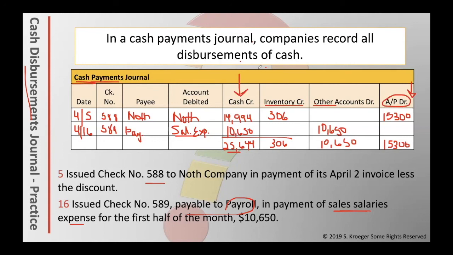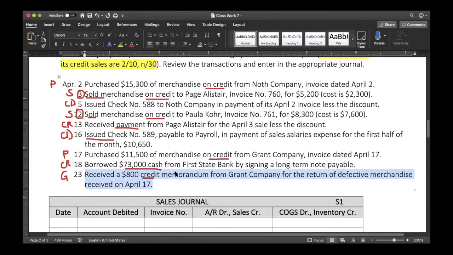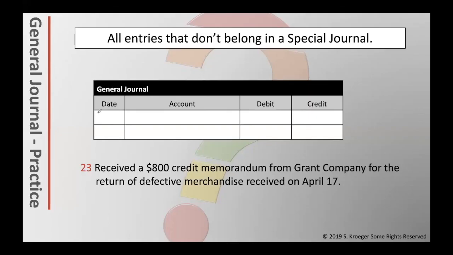We also have one other entry that we need to journalize. On the 23rd, we have an entry that goes to the general journal. Remember, the general journal is normal, just like you've been doing all semester. The debits and credits are on the separate lines. We received an $800 credit memo from Grant Company for the return of defective merchandise on April 17th. We need to put this return in, and we're going to do it into the general journal. In the general journal, the date would be the 23rd.